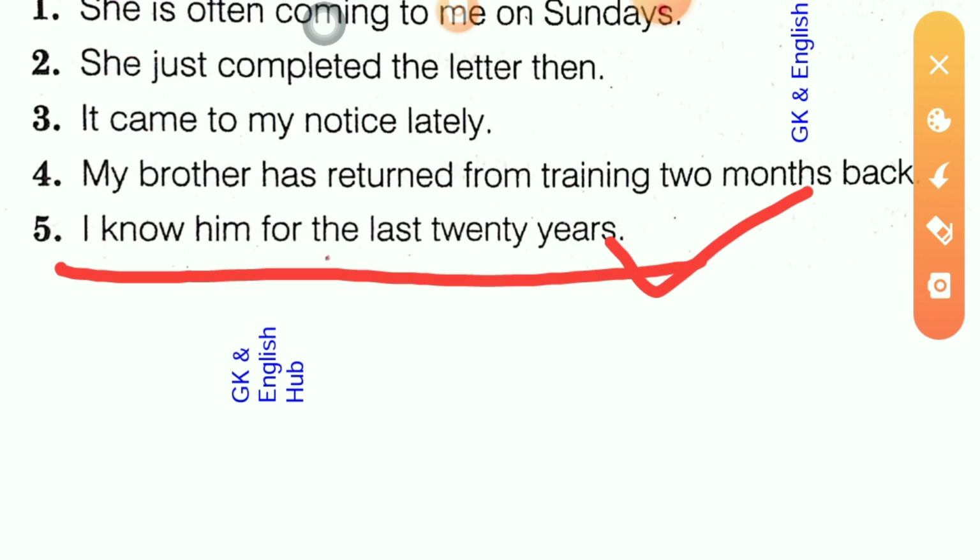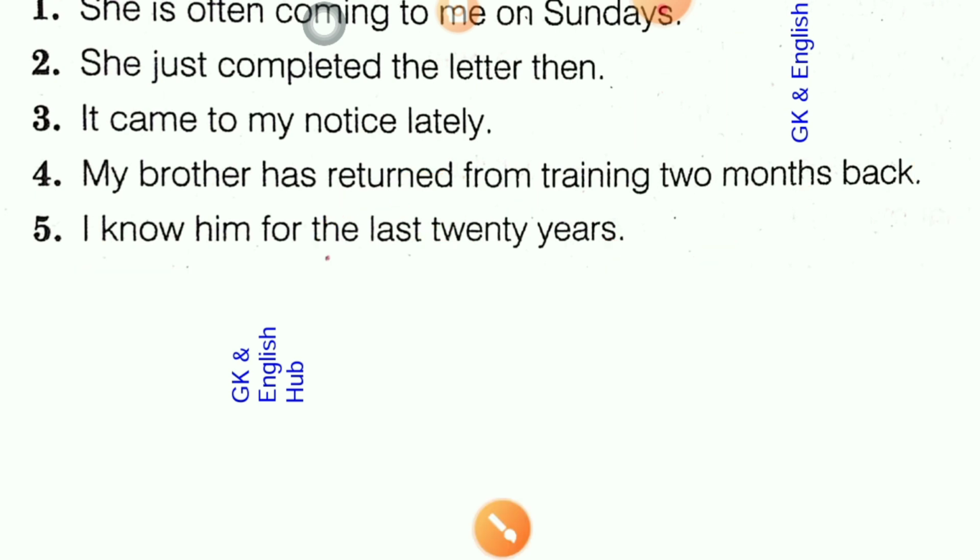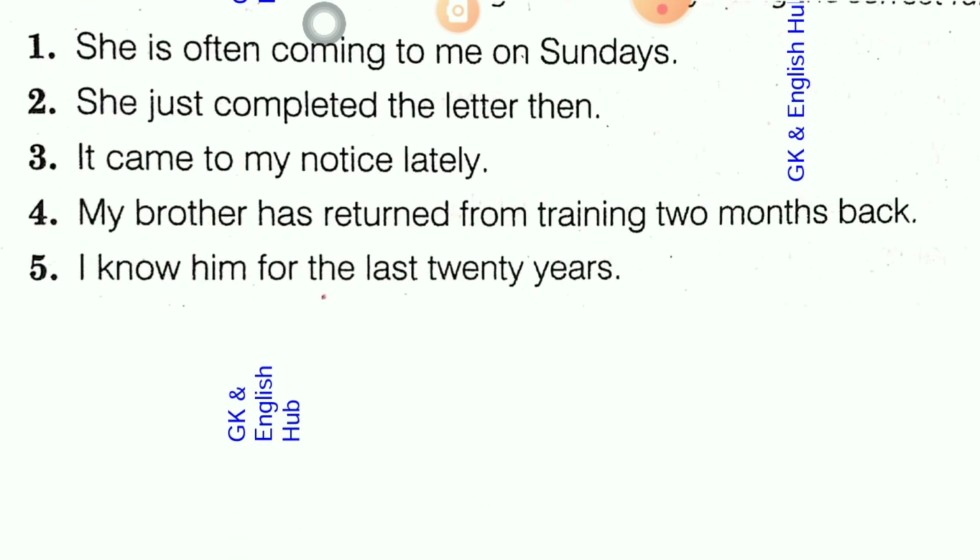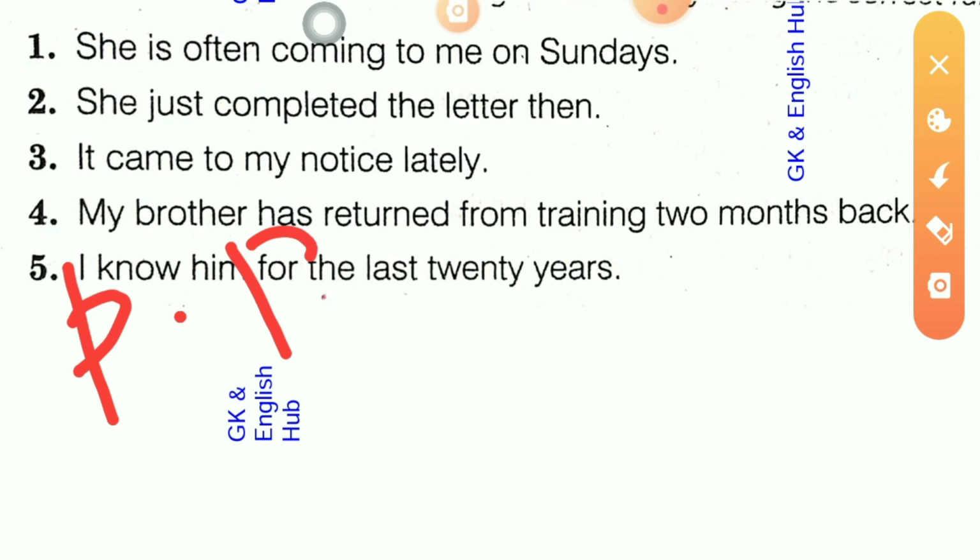And here, if this last is not there, then it would be present perfect. Yes, this sentence may be written as present perfect.